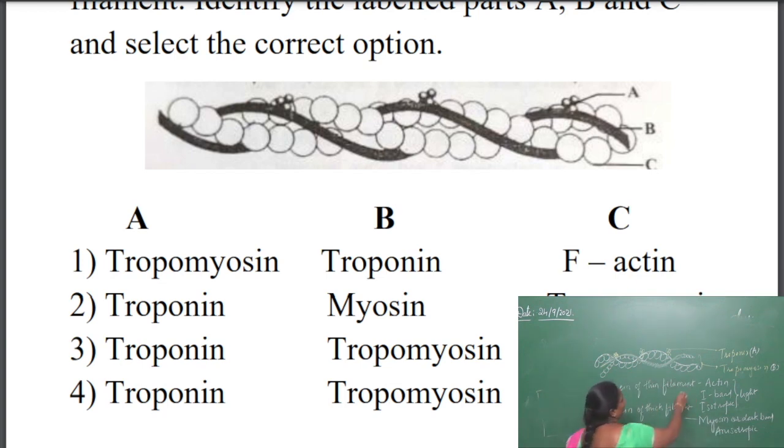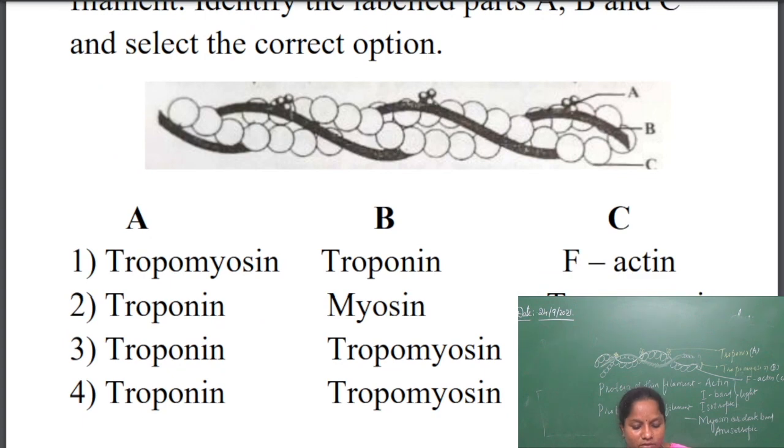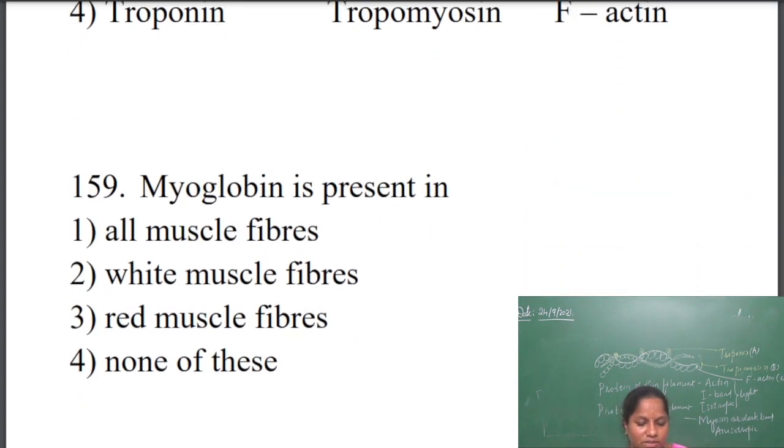These are called F-actin. So we say these are F-actins. So C is F-actin, and the fourth option is correct: A troponin, B tropomyosin, C F-actin. The answer for this question is the fourth one.